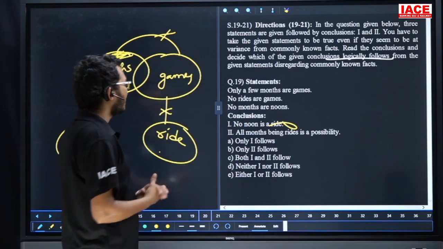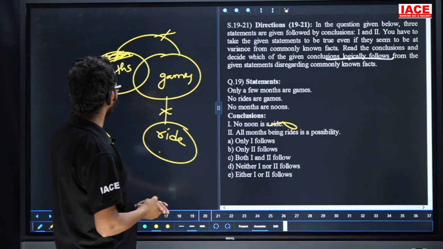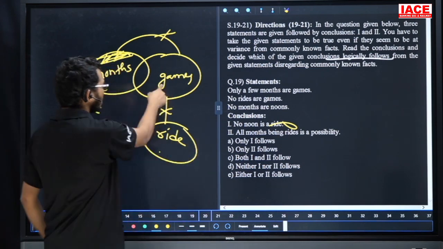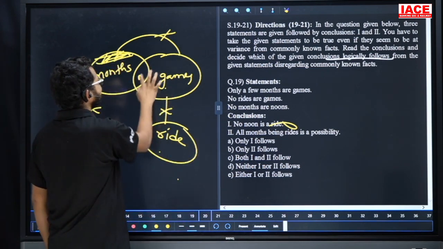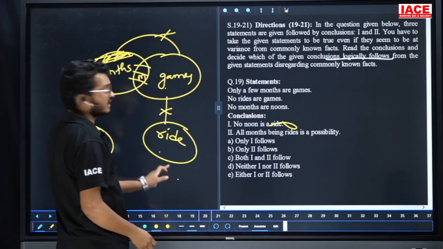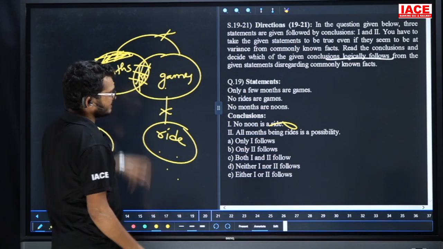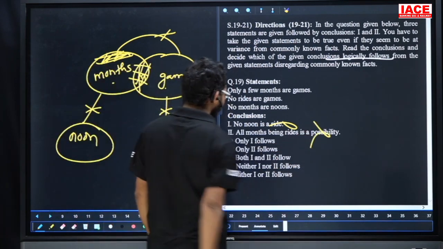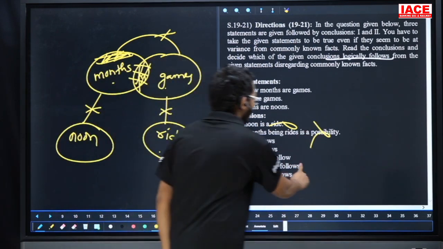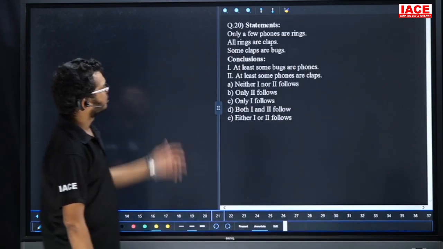Second one: all month being right is a possibility. No game is a ride. In game, month is some part. Some part of month is not right. But all month is right is a possibility. Wrong, because already some month is not right. This one is also wrong. Then what is the answer? Both are wrong. The answer is option D, neither one nor two.